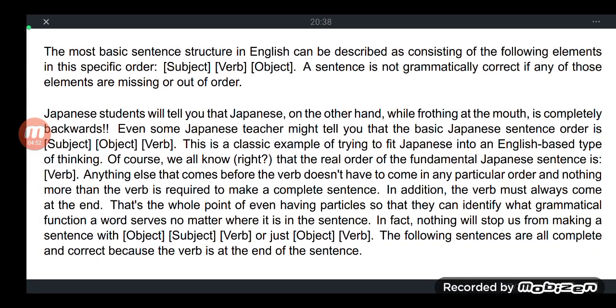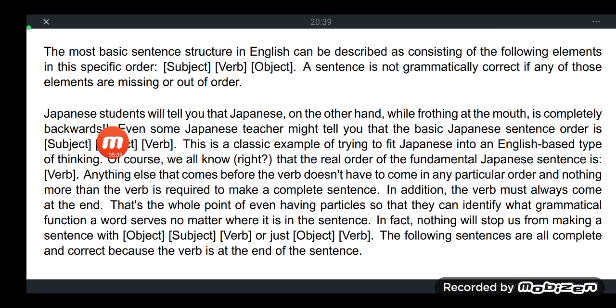In English, do you remember in your English lessons, you have the subject, verb, object. I have already discussed this in our Nihongo lesson 0020 about the wo particle. A sentence is not grammatically correct in English if any of those elements are missing. But in Japanese, it's not usually the case.